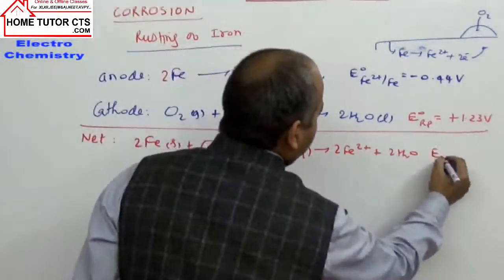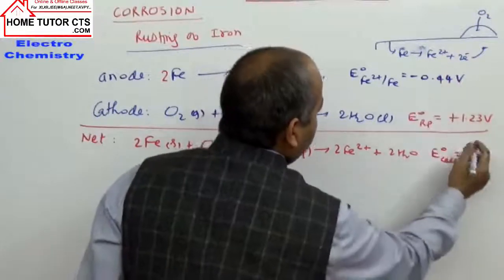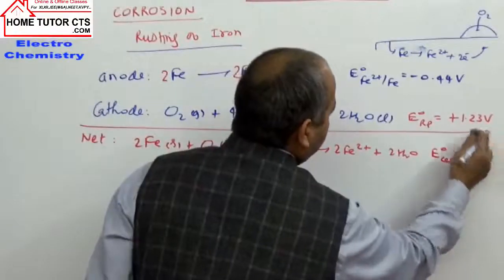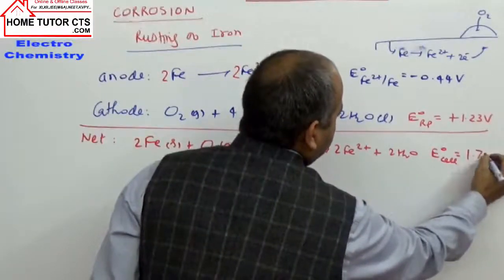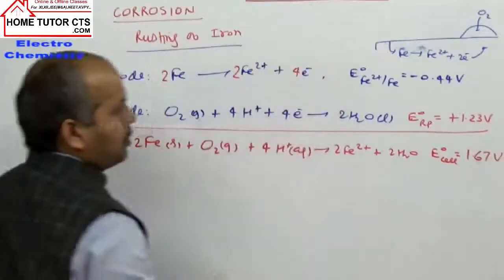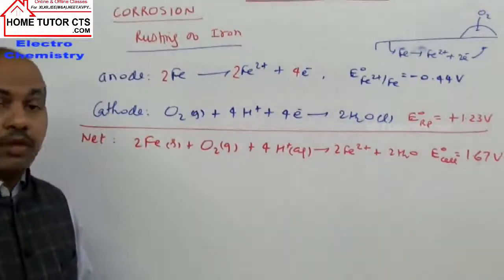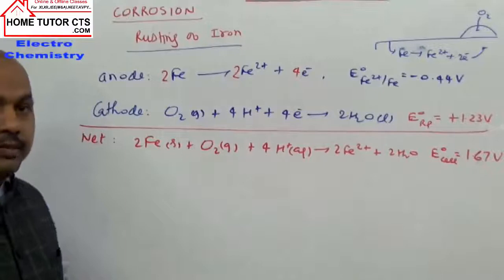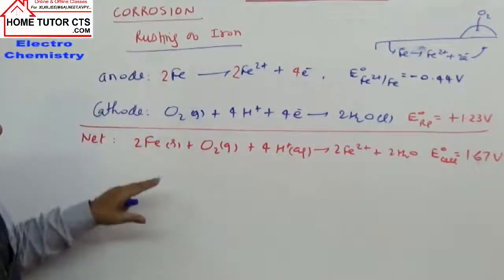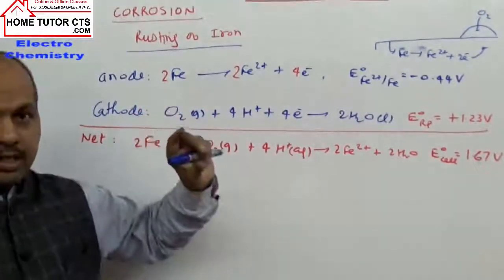And in this case, what is E naught cell? If you take E naught of cathode minus E naught of anode, what will this E naught cell become? We just add up here. You can write 1.67 volt. E naught value for this reaction becomes 1.67 volt, meaning it is positive. Positive value means the reaction becomes spontaneous. So this reaction becomes spontaneous, the oxidation of iron at one surface. Are you getting this point?